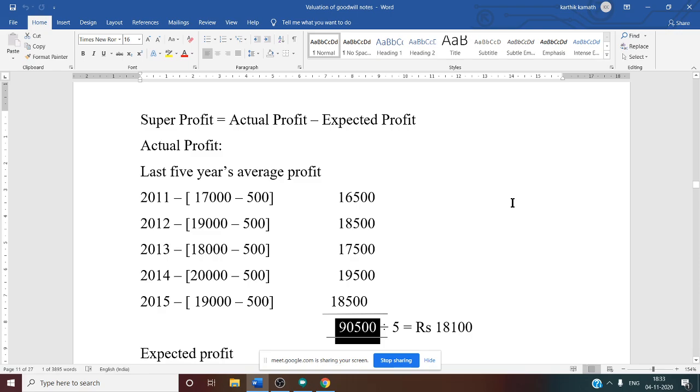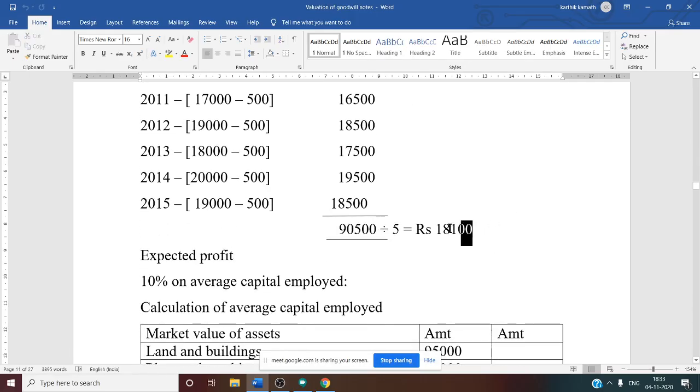So what is the total profit of 5 years? 90,500. But we want average profit. What is the formula for average profit? Total profit divided by number of years. So here the total profit we know is 90,500, and the number of years is 5. So 90,500 divided by 5, and you will get the average profit. See this, average profit is 18,100. Yes. So now half of the problem we have solved.